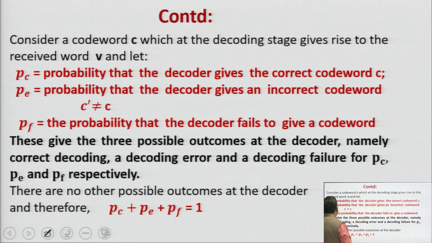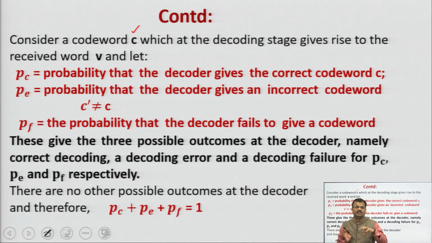Now, I am taking some parameters here. Consider code word C which at the decoding stage gives rise to the received word V. Now we have taken some probabilities, like PC. PC means the probability that the decoder gives the correct code word, C meaning correct code word. PE is the probability of error.